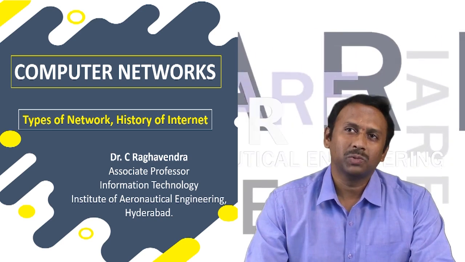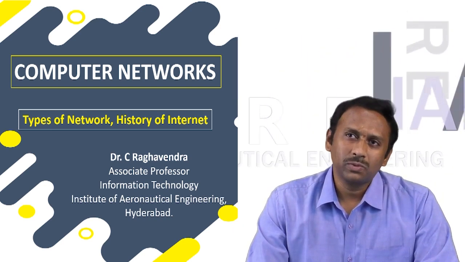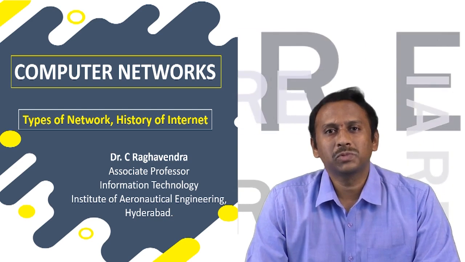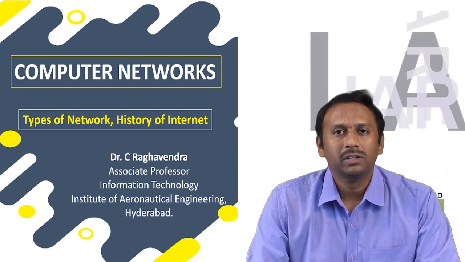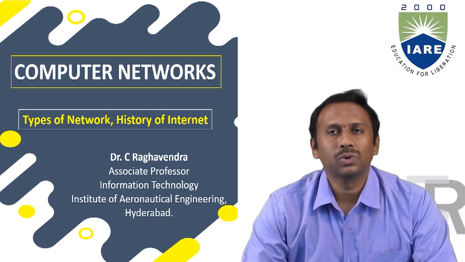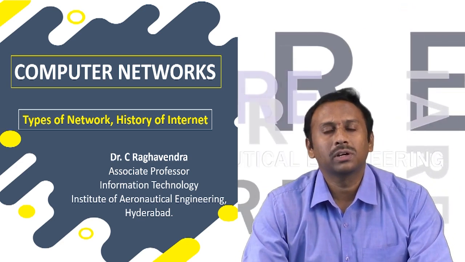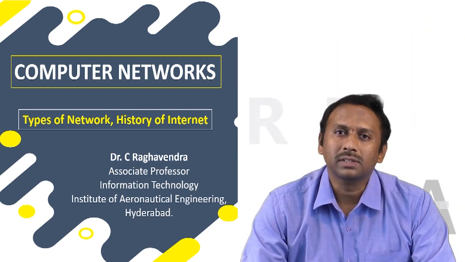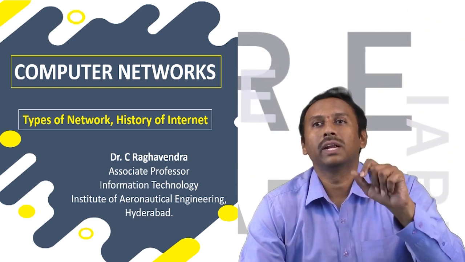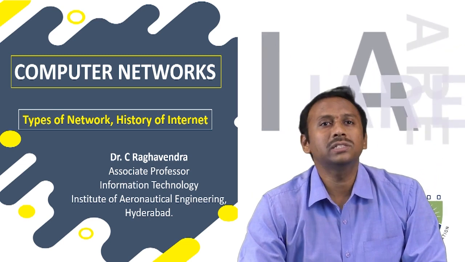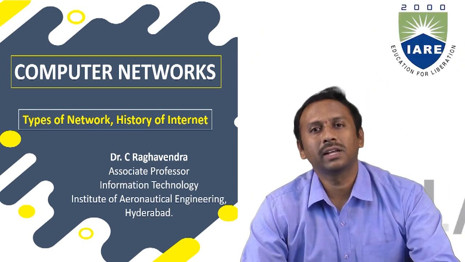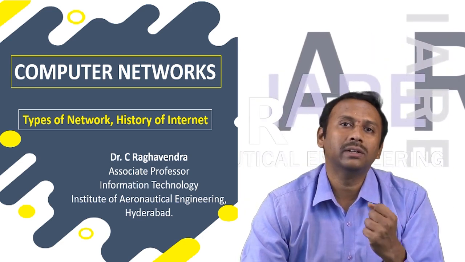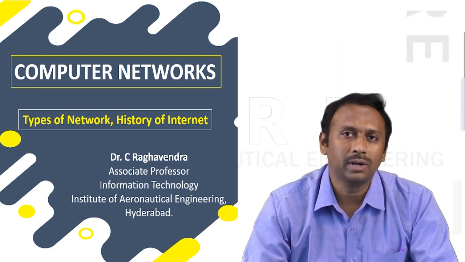So today we will discuss the types of networks and the history of the internet. That means, what are the various types of networks we have available? Last class we discussed what a network is, what a computer network is, and what the different topologies are. Now we will discuss the different types of network, and the history of the internet, which covers when the term internet actually started in the world.